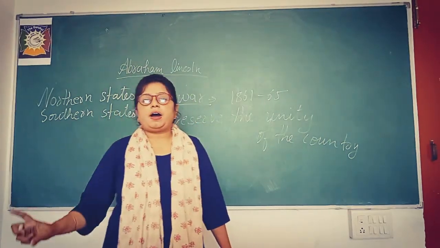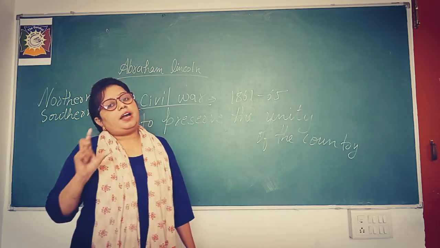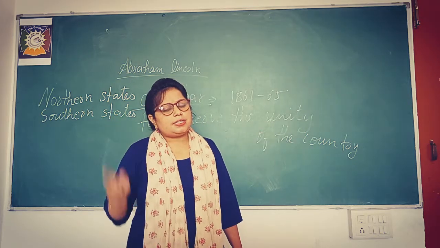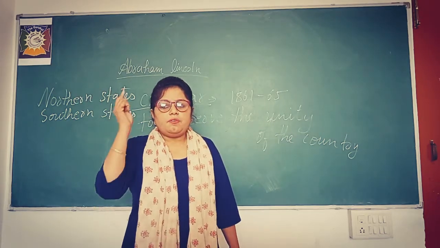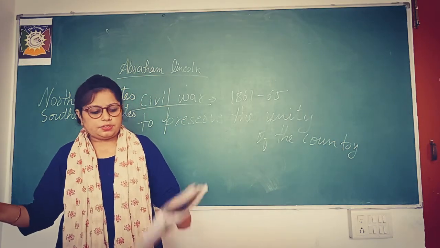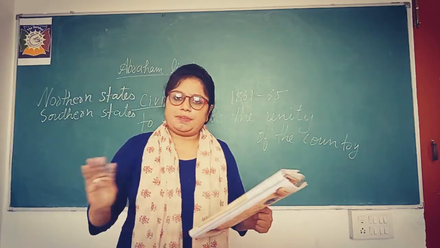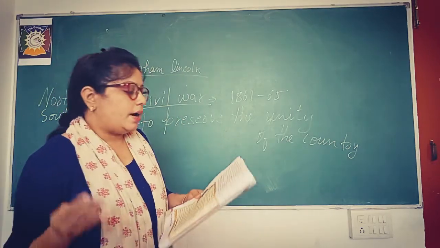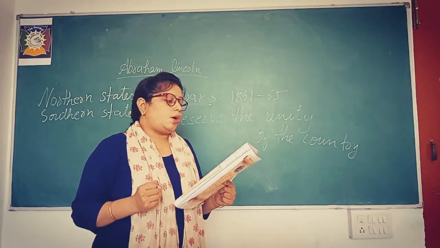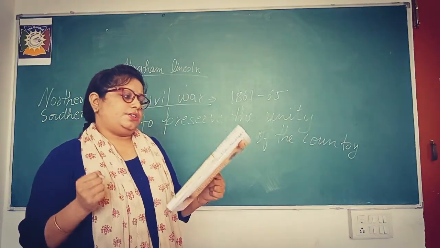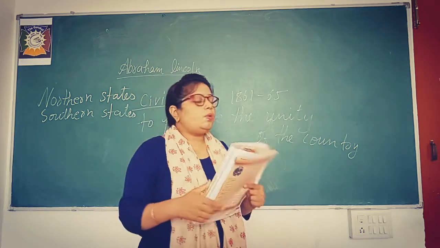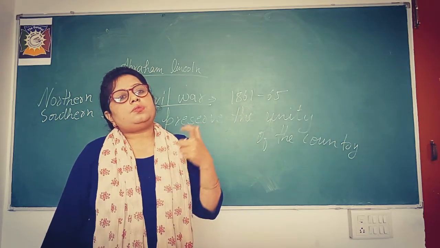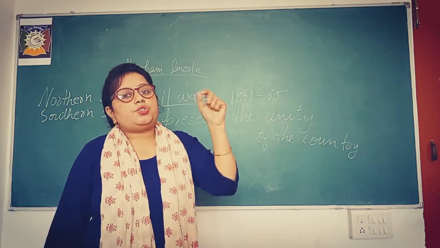If our half part, that is southern, and half part, that is northern, are having different opinions, that does not mean that my entire country will remain half slave and half free. No, it can never be done, and I will not let it happen. These were the words of Abraham Lincoln. He won the war and kept the country united. United means, you know, southern states were not satisfied. That's why there was a war which took place.